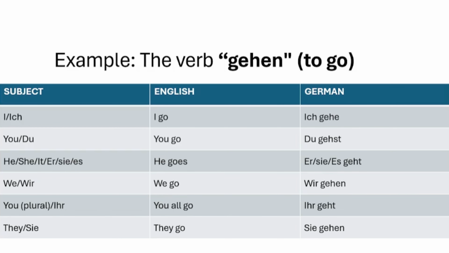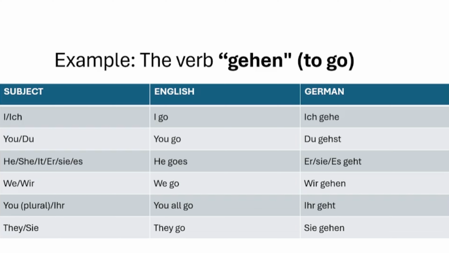So let's go to the next verb, that is gehen, which means to go. Gehen is the infinitive or base form of the verb. The subject, as I have told you earlier, ich means I. In English, the verb conjugation is I go, but in German, ich gehe. Ich gehe. You means du. In English, you go, but in German it is du gehst. Du gehst.